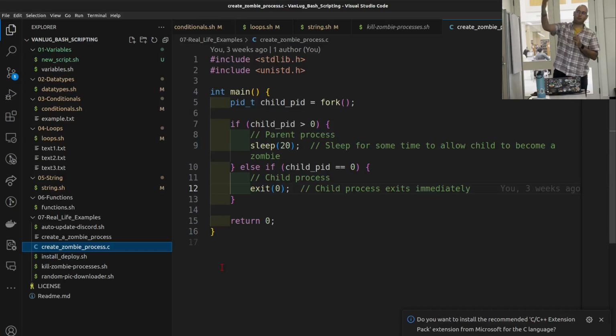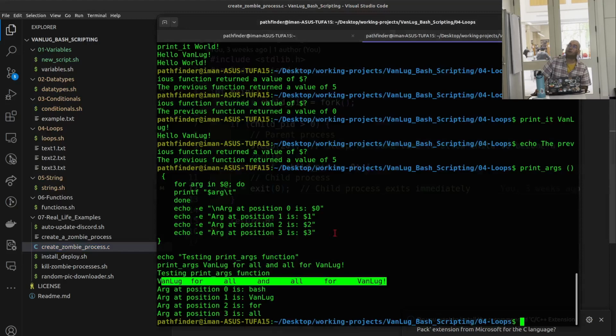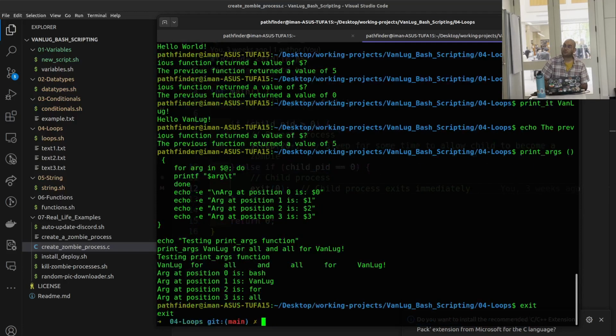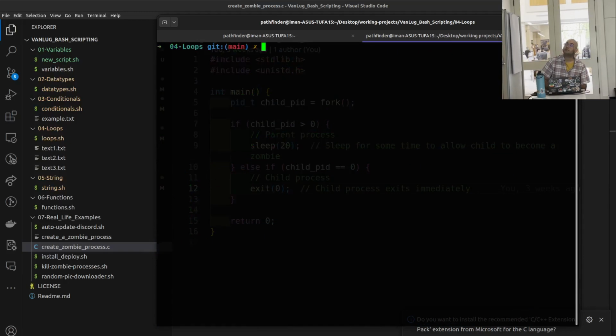And then it closes everything. So the parent is going to wait for 20 seconds, and the zombie process technically will exist only for 20 seconds. But before the 20 seconds are over, I'm going to kill it.